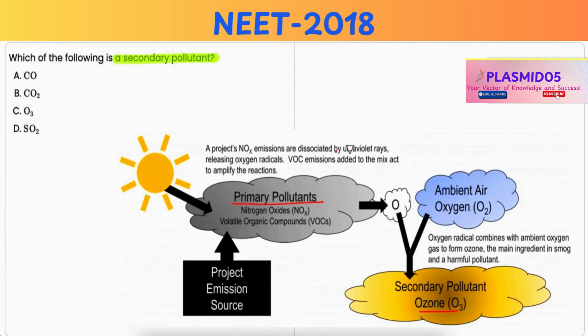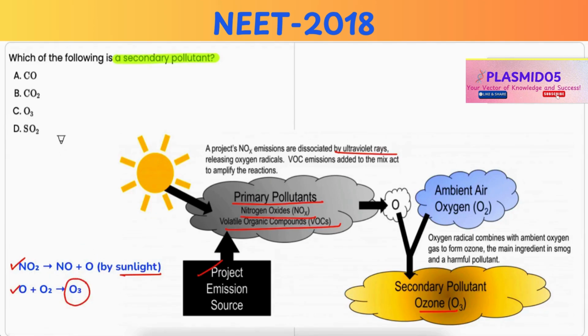Now, primary pollutants like nitrogen oxides and volatile organic compounds are released from sources such as vehicle exhaust, industrial emissions, and fossil fuel combustion. And in the presence of sunlight, these react to form ozone through photochemical reactions such as NO2 gives rise to NO plus O, and this O, that is atomic oxygen, plus molecular oxygen gives rise to ozone. Hence, this is the correct option.